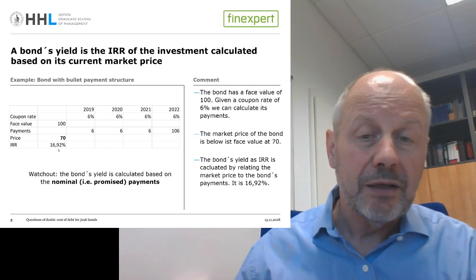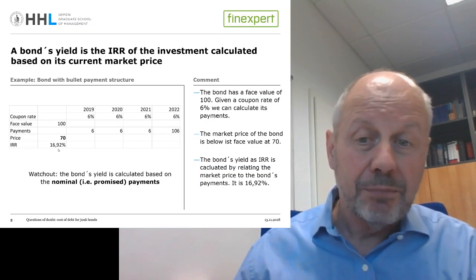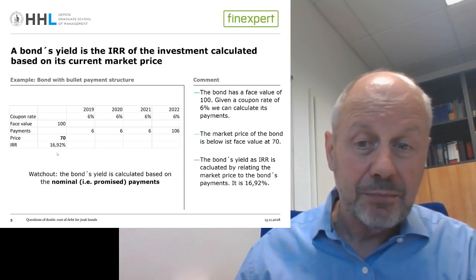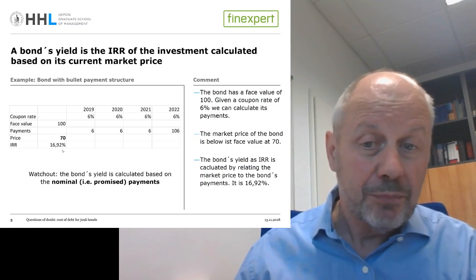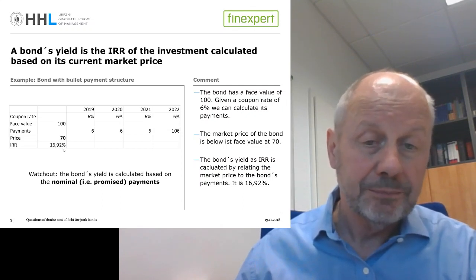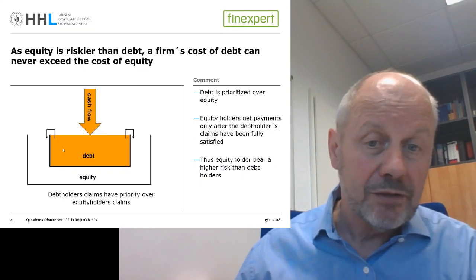The question is now, is it possible that these 17% are the cost of debt? And if so, is it even possible that this cost of debt exceeds the cost of equity of this particular firm? The answer is no, this is not possible.